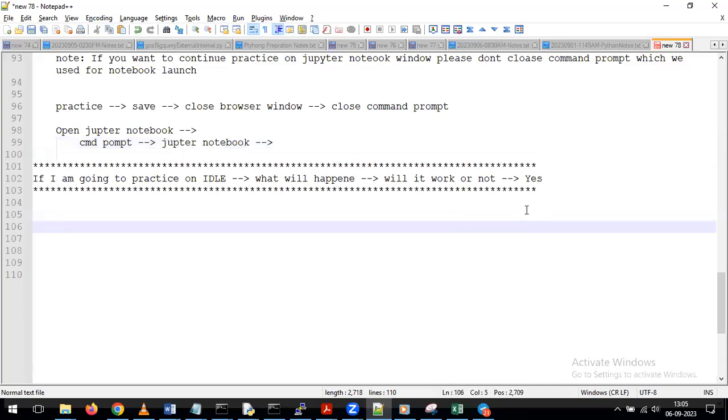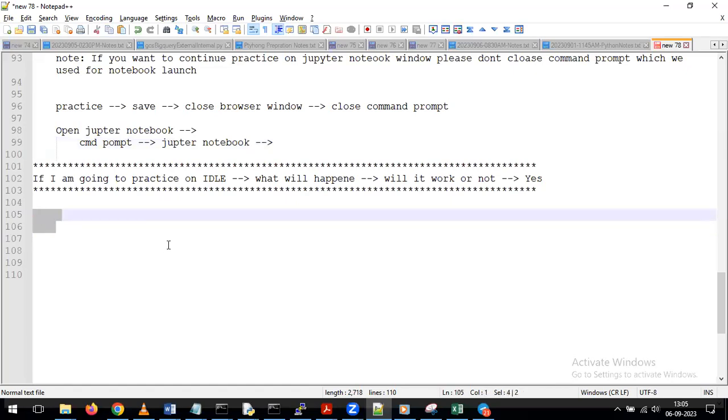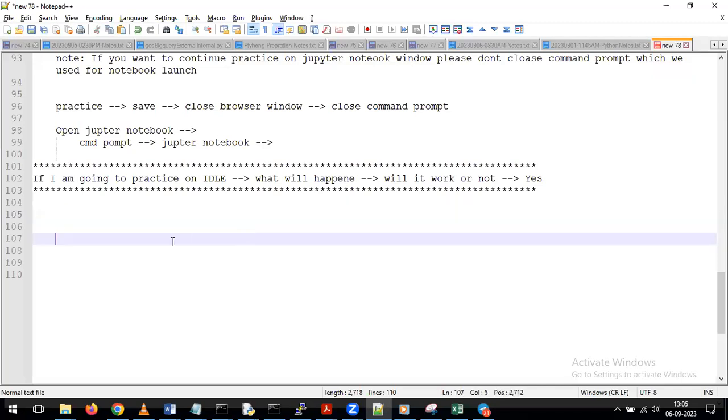Sir, in real time, we'll use this Python, or we'll combine this Python with BigQuery or GCS services. Yeah, we are going to combine Python with GCS, and we are going to combine Python with BigQuery. For that reason only we are discussing all these topics. Once we understand Python, then we are going to integrate Python with GCS. Then we can see the integration of Python with BigQuery. That's the reason we are discussing all this. We'll never use this separately.